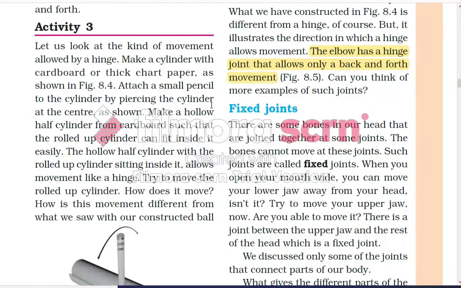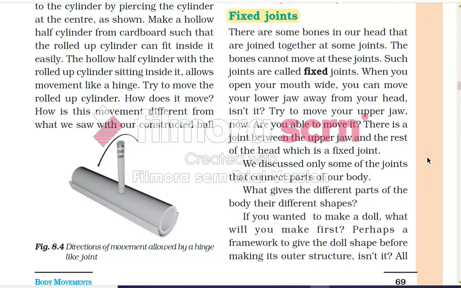Now the next we are going to talk about is the fixed joint. There are some bones in our head that are joined together at some joints. The bones cannot move at these joints. Such joints are called fixed joints. When you open your mouth wide, you can move your lower jaw away from your head, isn't it? Try to move your upper jaw now. Are you able to move it? There is a joint between the upper jaw and the rest of the head, which is a fixed joint.